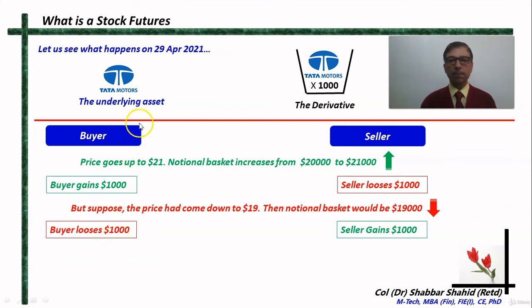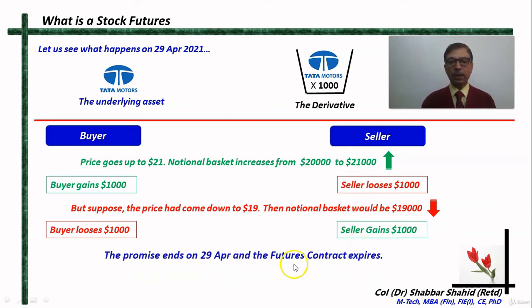So $1 per share, that means $1,000 over this basket he has lost. And what happens to the seller? The seller gains $1,000 because he had sold at 20. Now the price has become 19, so he can repurchase at 19. He has gained $1 per share, that means $1,000 over this basket.